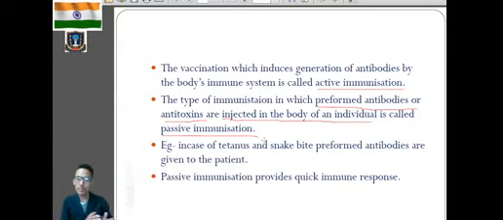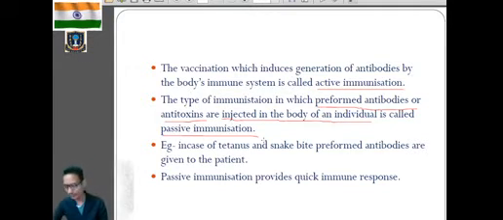So in active immunization, our own body is developing the antibody against the pathogen. But if the ready-made antibody, those antibodies which are produced in other organisms, if those preformed antibodies or toxoids or antitoxins are being introduced into our body, then that is called passive immunization.